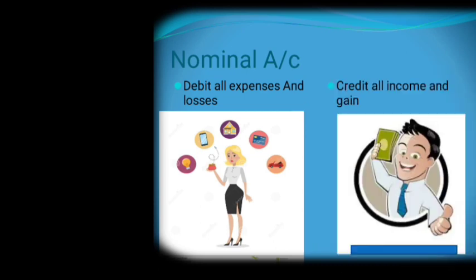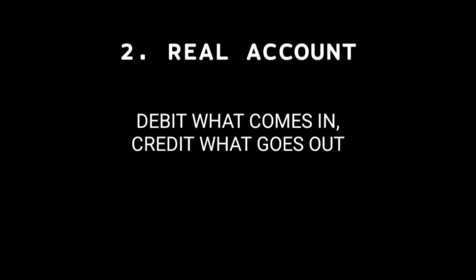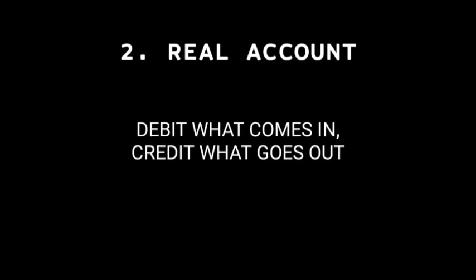So my friends, we are going to revise these rules. For personal account: debit the receiver, credit the giver. Then real account: debit what comes in, credit what goes out.